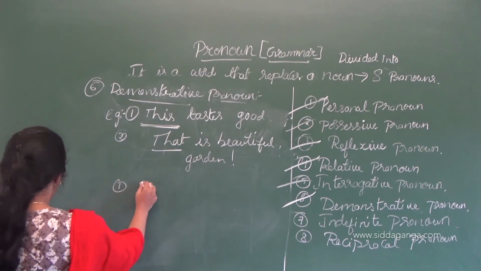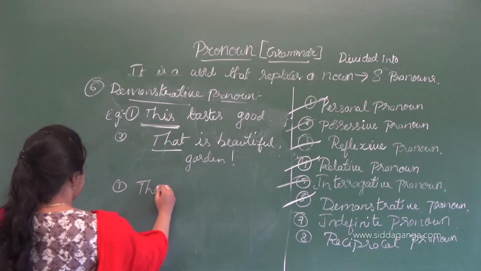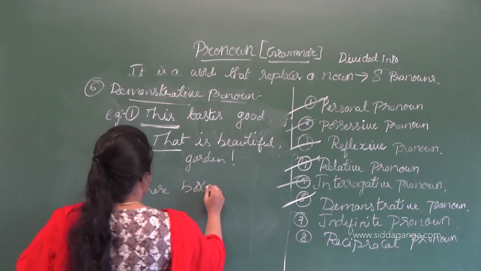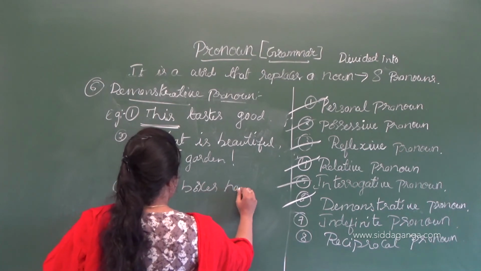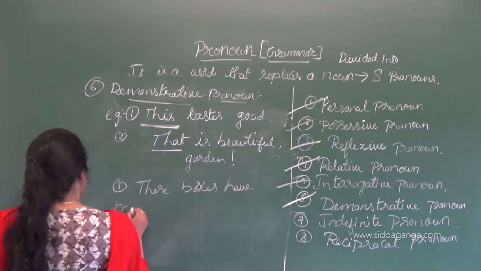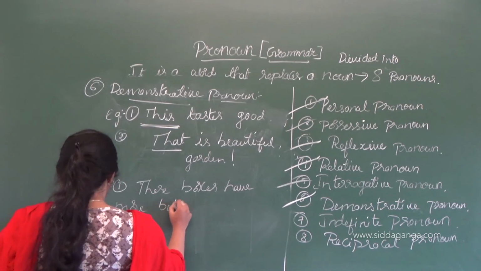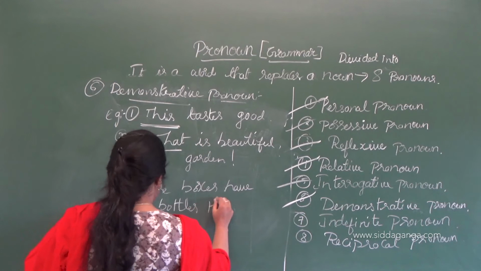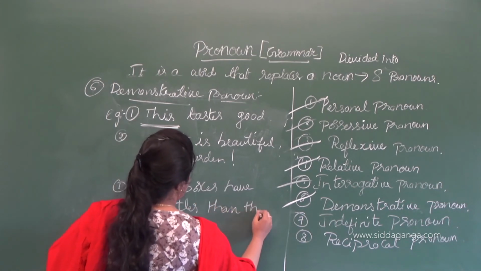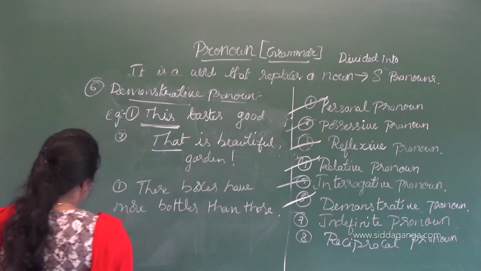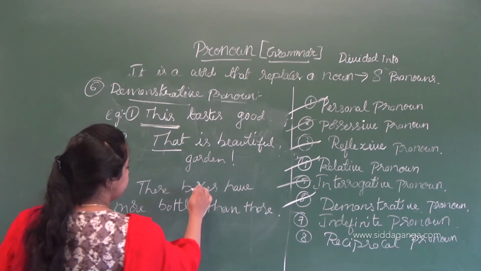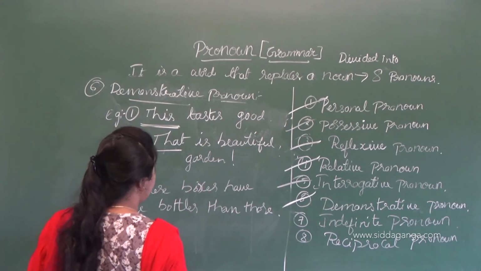Okay, then: these boxes have more bottles than those. These boxes have more bottles than those.